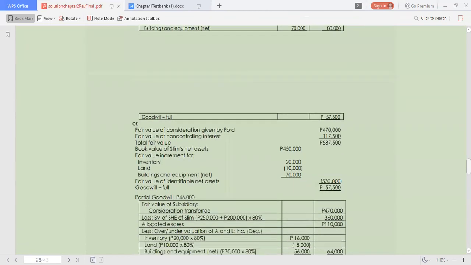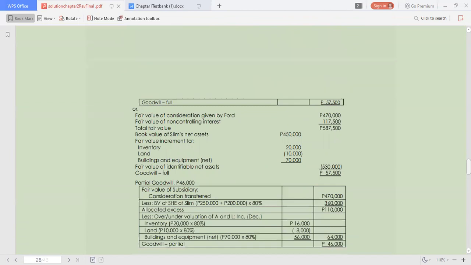57,500. Or we compute for the full goodwill by deducting from the total fair value of the subsidiary of 587,500 the book value of the net assets. So we have now 450,000. That's the amount of the common stock and retained earnings of Slim, representing the book value of net assets.